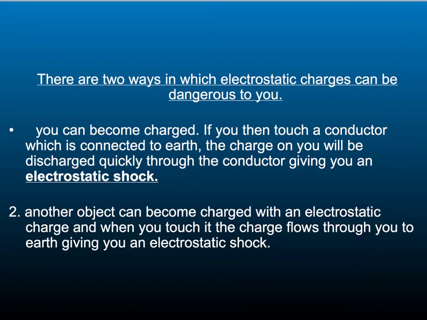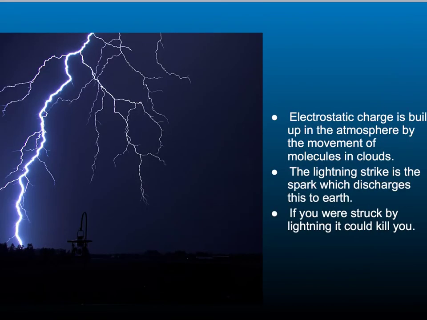If you become charged and then touch a conductor which is connected to the earth, the charge on you will be discharged very quickly through the conductor, and this will give you an electrostatic shock. If another object has become charged and you touch it, the charge will flow through you to the earth, also giving you an electrostatic shock.